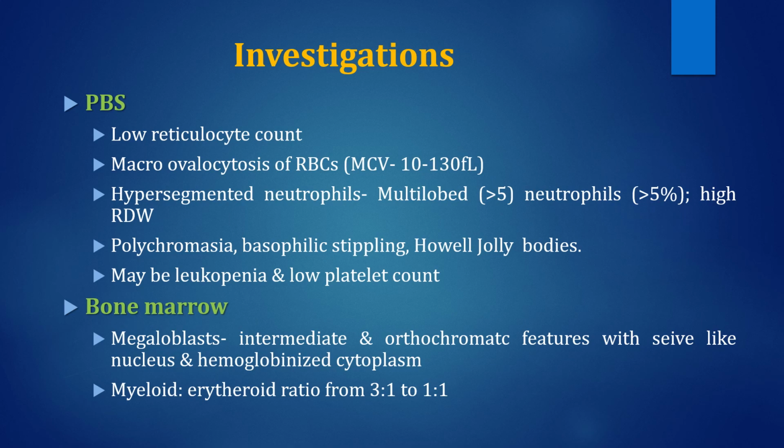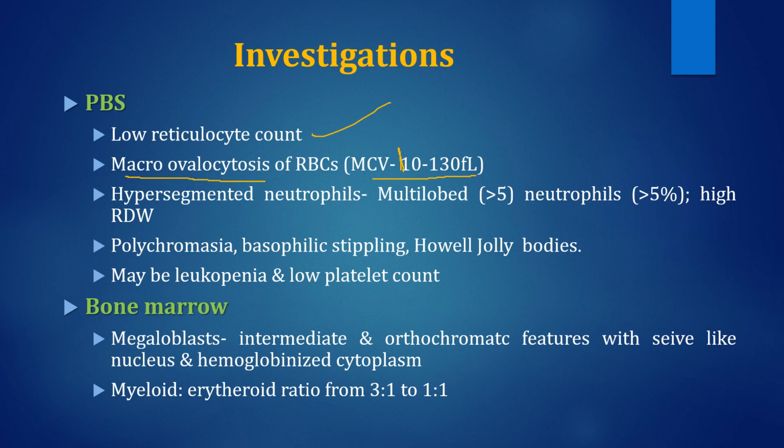In investigation, peripheral blood smear is very important and may be diagnostic in a particular clinical setup. A low reticulocyte count, according to the level of anemia, the corrected reticulocyte count will be low. Peripheral smear will show macrocytes which are large ovalocytes. MCV is usually 110 to 130 femtoliters.